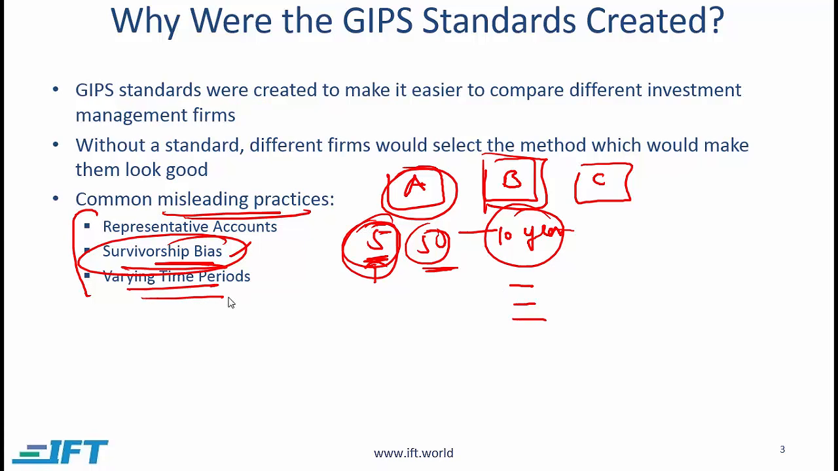And finally, varying time periods. Let's say that for investment firm C, the returns over the last 3 years were excellent, but returns before that were not so good. What firm C might then do is only present numbers for the last 3 years. So you can see that there are so many different ways of misleading the readers of the performance information that there clearly was a need for a set of standards for reporting performance. And that is the gap that GIPS helps fill.